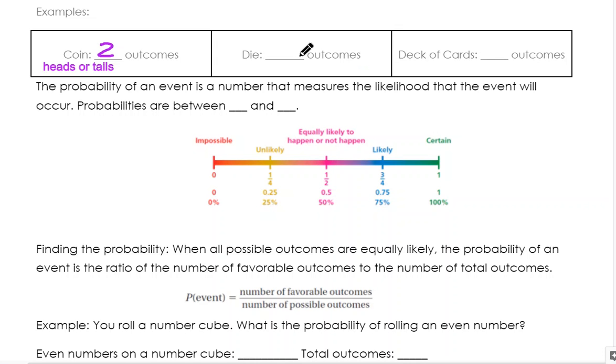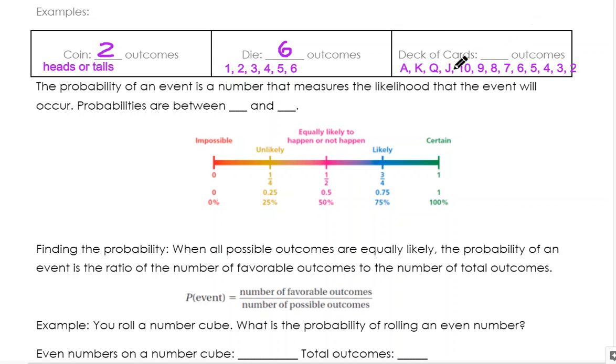If I roll a die, that's one dice. What's on my die? Well, I have 1, 2, 3, 4, 5, 6. There's 6 sides on a die. So how many outcomes do I have? Well, I have 6. If I wanted to roll a 2, I have a 1 in 6 chance, a 1 in 6 probability.